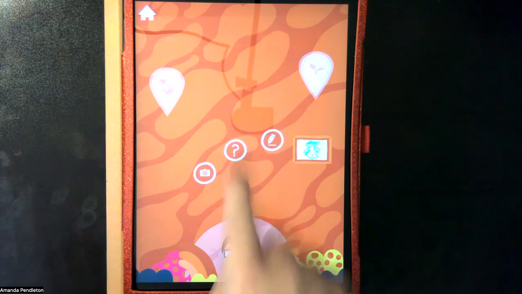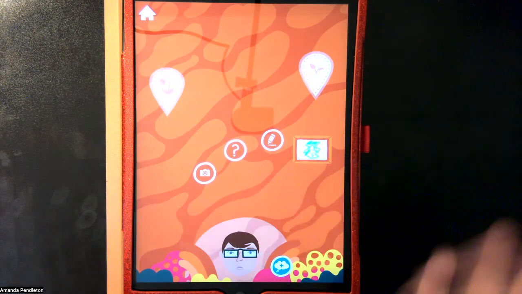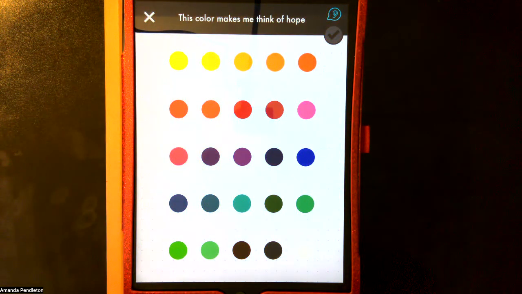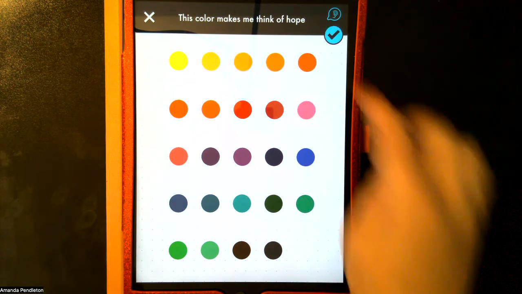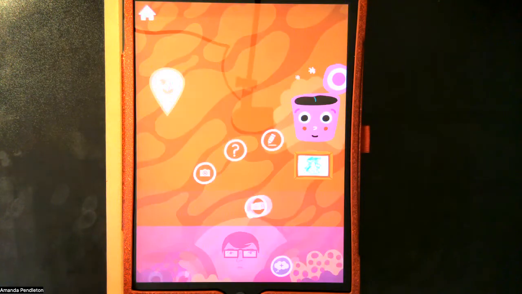Notice it pops up some other ones. There are camera ones, so you can use the camera to take a picture and put that in the diary. If I go into this area, notice it starts to get into emotions. This color makes me think of hope, okay? So I'm going to pick pink, makes me think of hope. So I will confirm this makes me think of hope.